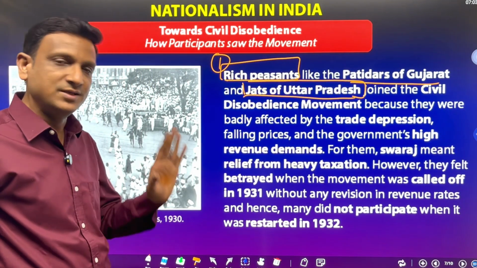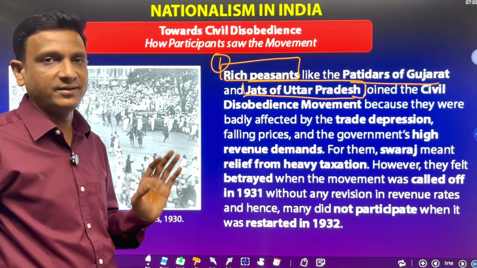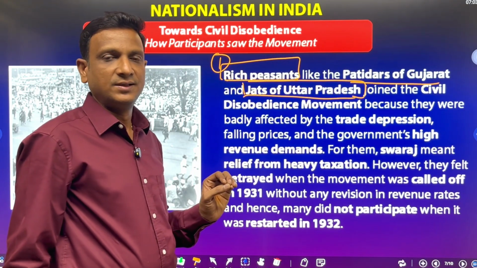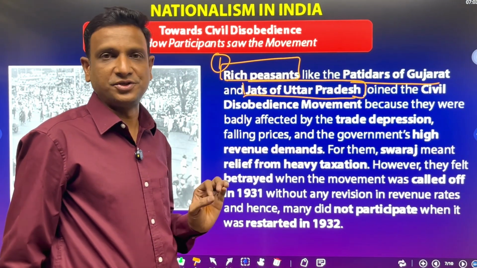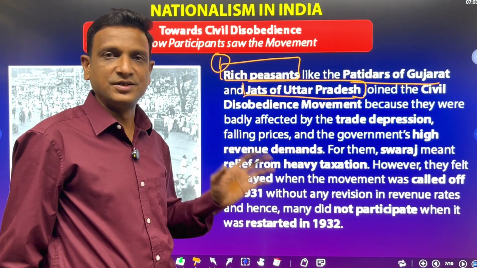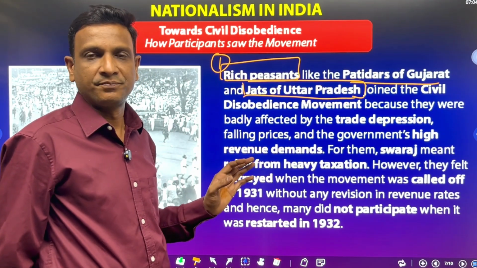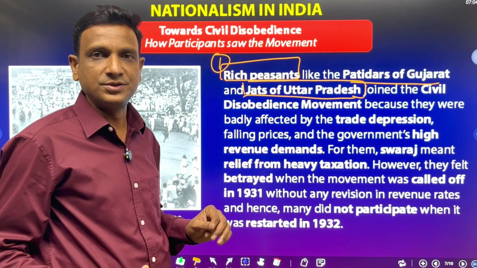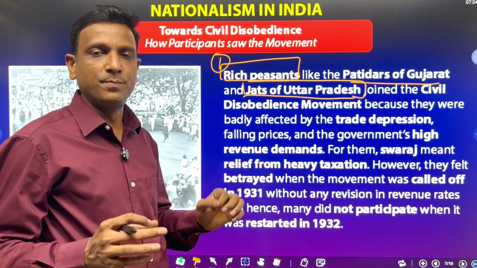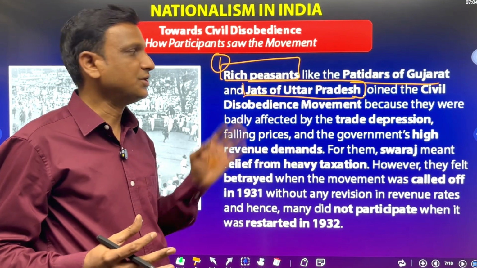They joined the civil disobedience movement because they were badly affected by trade depression. So they were having the problem of trade depression. That means there was no price for their produce, whatever crops they produced. So to get a good price and for their betterment, they joined the movement.